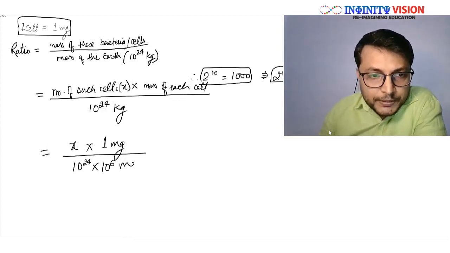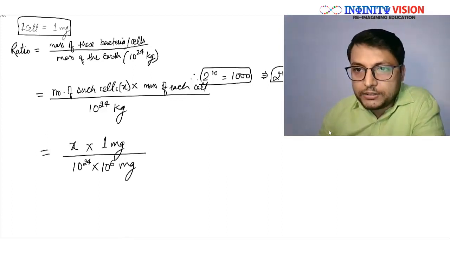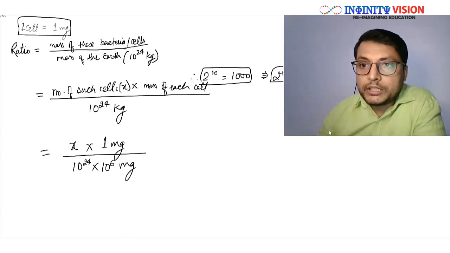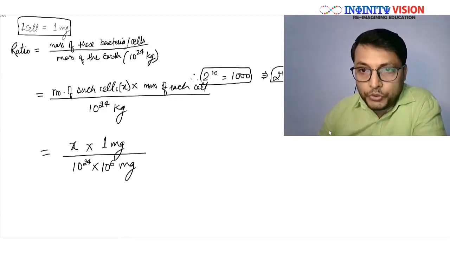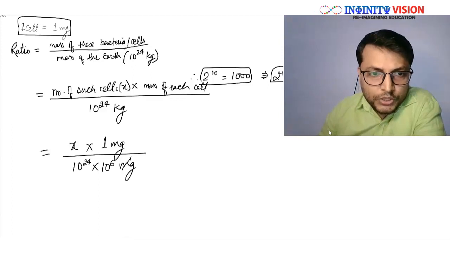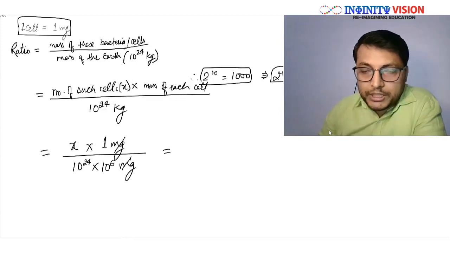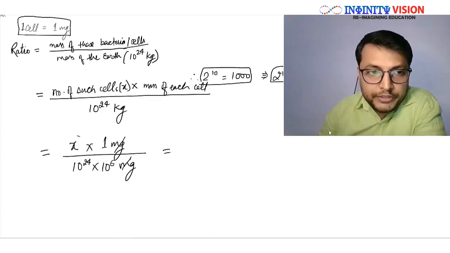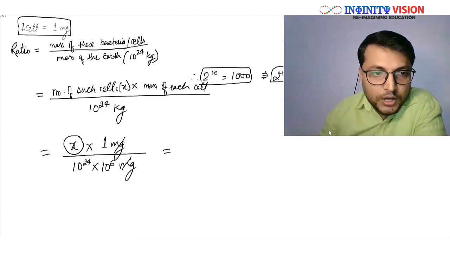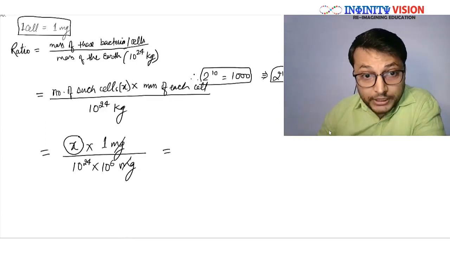So this much milligram. Now we can take the ratio because both the numerator and denominator are in the same unit, correct? So mg will be cancelled, we will see later. In order to take this ratio, all we need is the value of x, correct?